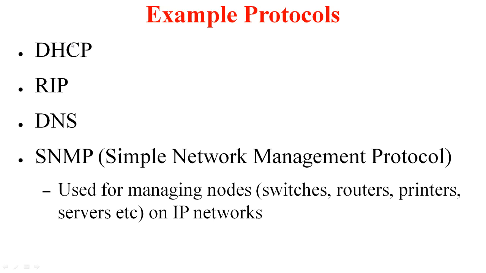We have seen DHCP before, it relies on UDP. RIP is also a protocol that uses UDP. We didn't cover domain name service. We will see more of this later. This also uses UDP. SNMP, which stands for Simple Network Management Protocol, also uses UDP. So this is a protocol that is used for managing nodes such as switches, routers, printers, servers, and so on in IP networks. Why is the emphasis on IP? All these need to have an IP address so that you can log in to configure them. I'm not going to cover SNMP.